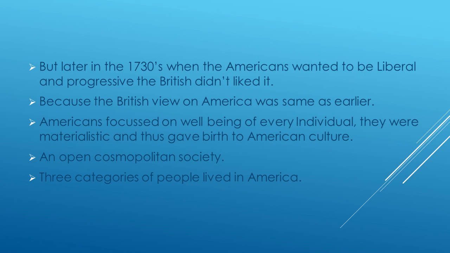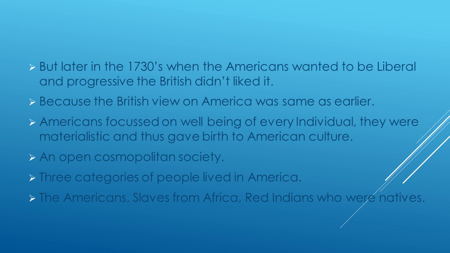Three categories of people lived in America. Who were they? The Americans, meaning the Britishers who came from London or who were expelled from London, the slaves from Africa, and the Red Indians who were natives. I will also explain that these Americans used to buy slaves from Africa. The people from Africa came to America and served these American people as slaves.